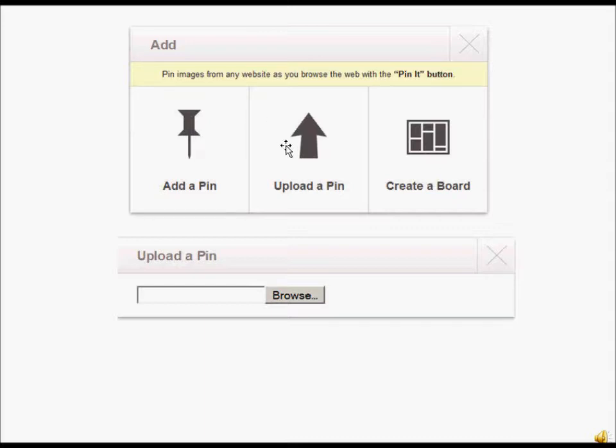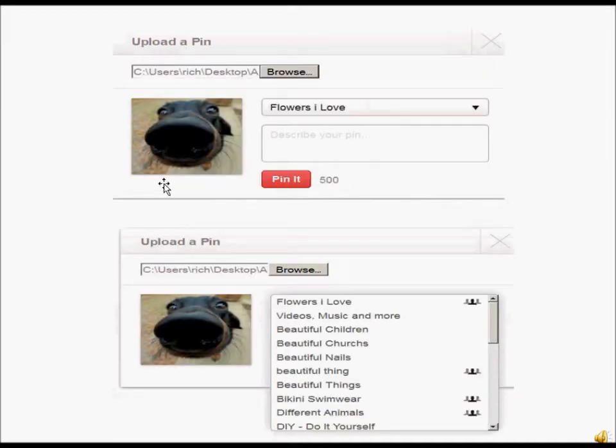Okay, so what I use is this one, upload a picture, and as soon as I hit this one, this little screen down here pops up, and it says upload a pin, and gives you this browse button, and then you'll browse on your computer where you have your picture. And as soon as you find a picture, this is what will happen. It will look like this, and it will give you this screen, and you want to hit this little down button here to make sure that this picture goes in the right file or the right board, and it will show your boards right here. So you just pick whatever one and click it, and then the right board will come up here.